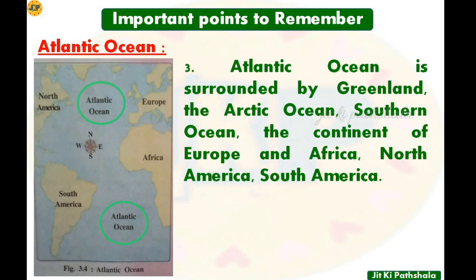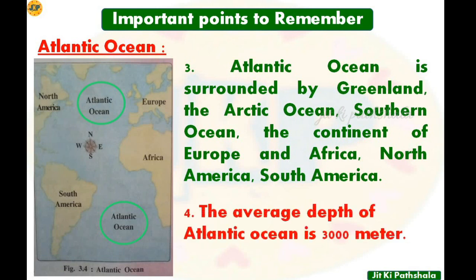Point number 3, the Atlantic Ocean is surrounded by Greenland, the Arctic Ocean, Southern Ocean, the continents of Europe and Africa, North America, South America. Number 4, the average depth of the Atlantic Ocean is 3000 meters.